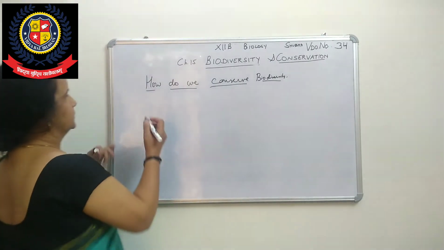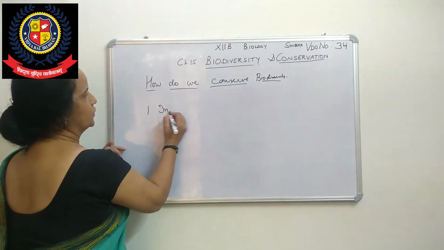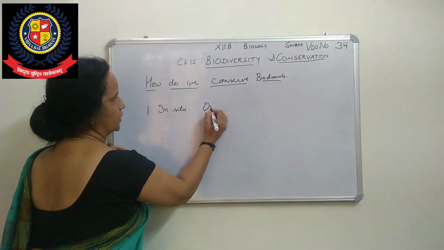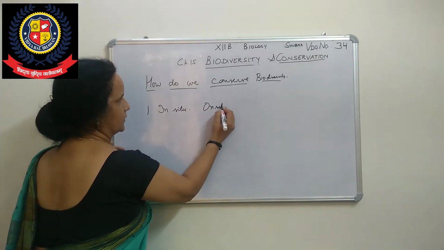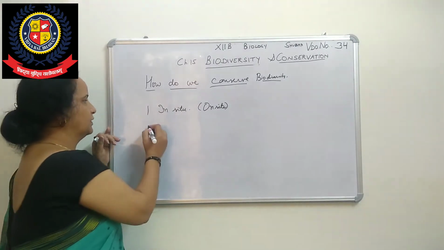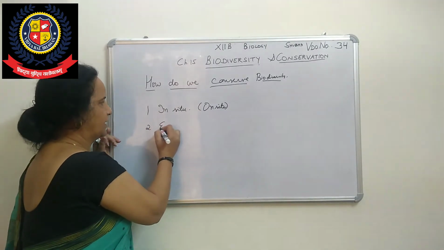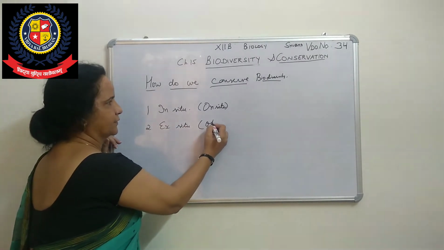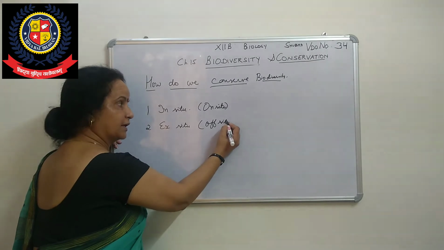The first one is in situ, also known as on site. The second one is ex situ, off site. What example have I given?